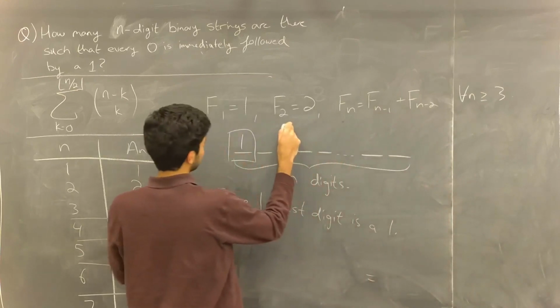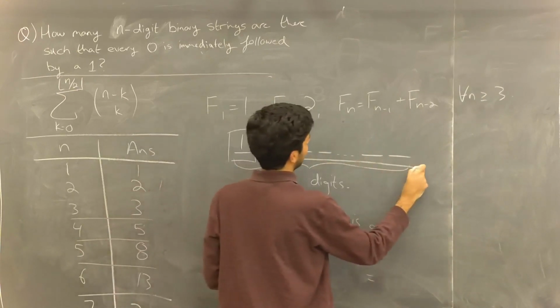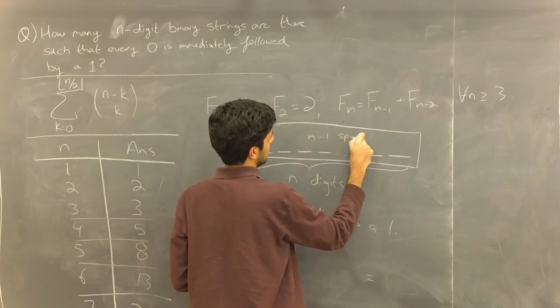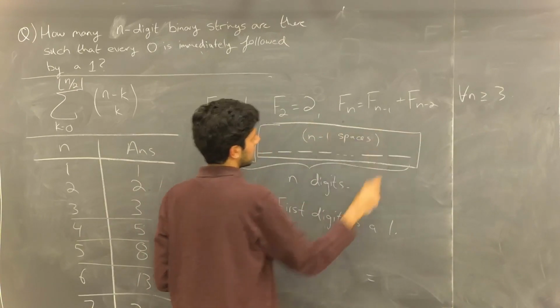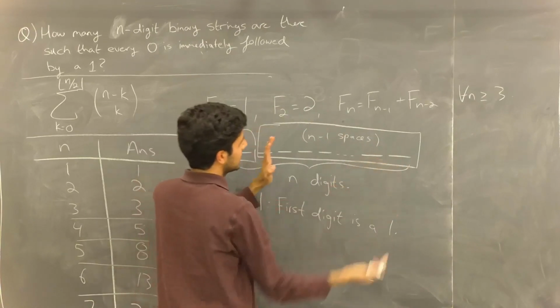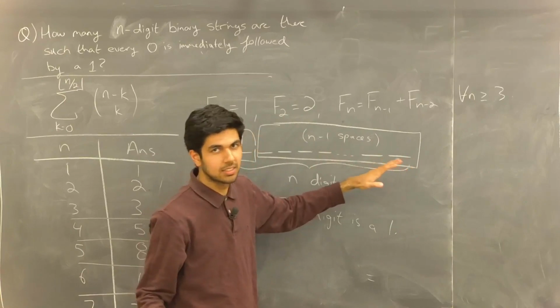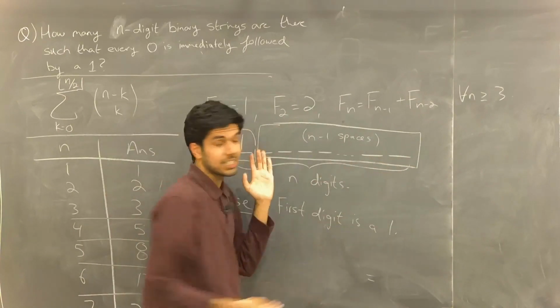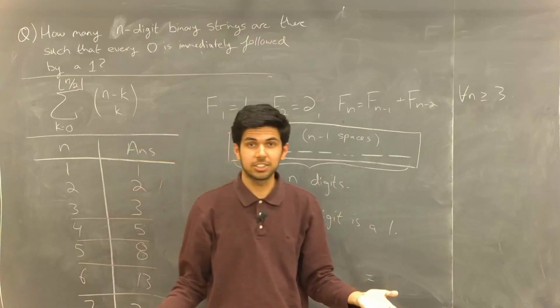But if we were to look at this chunk in its entirety here, this is n-1 spaces. So what kind of things do we have to do within these n-1 spaces? What do we need to do to fill out these spaces such that overall the n spaces is still a valid string?